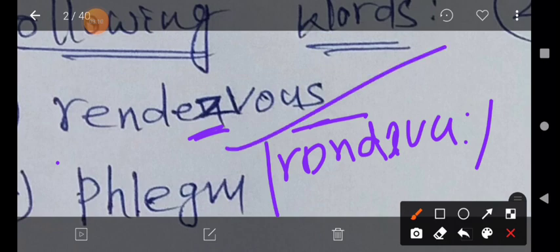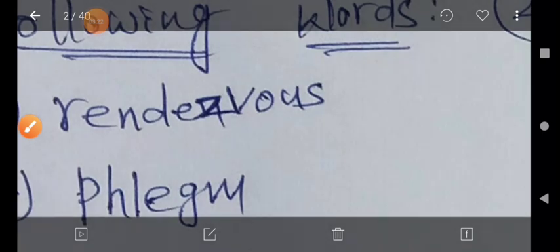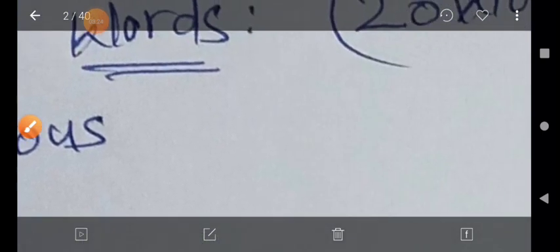The aim of this class is that we should identify and find out which consonant silent letters are there, and how to pronounce that particular word. Here we should explain rendezvous.